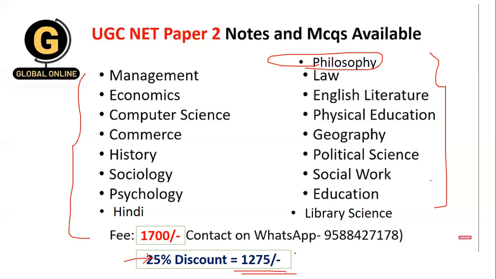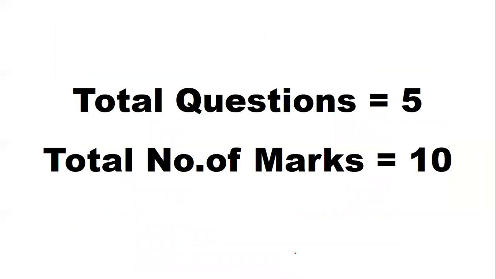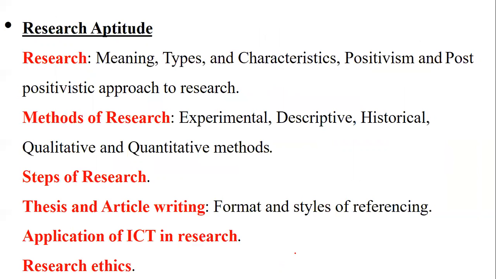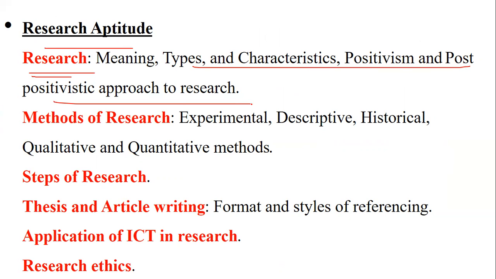Now, saying so, we will go ahead with the research topic. From the research topic, you have 5 questions, which carry a total of 10 marks. So, ideally, each question carries 2 marks. On the topic which we have taken today, you can definitely get a 2 mark question. Apart from this, the subject has the following syllabus: research types, characteristics, positivism and positivistic approach, post-positivistic approach, methods consisting of experimental, descriptive, historical, qualitative, and quantitative methods, steps involved in research. We have thesis and article writing, application of ICT in research, as well as research ethics.